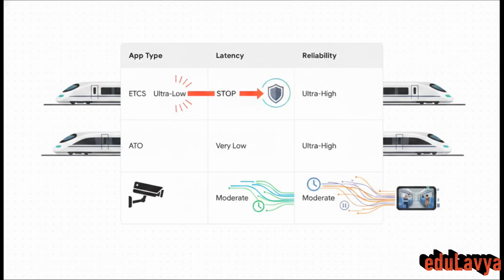And looking at this breakdown really illustrates why a uniform, one-size-fits-all network approach simply doesn't work for railways. Notice the stark contrast in demands. The European Train Control System, or ETCS, requires near-instant, ultra-reliable delivery. Why? Because this is the data that literally stops trains from colliding. Automated train operation also demands very low latency and ultra-high reliability. But on the flip side, something like onboard video surveillance, while obviously still important, can totally tolerate moderate latency. It just doesn't need those same microscopic time guarantees.